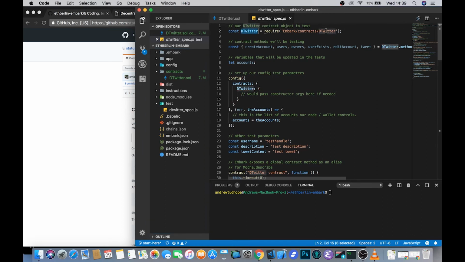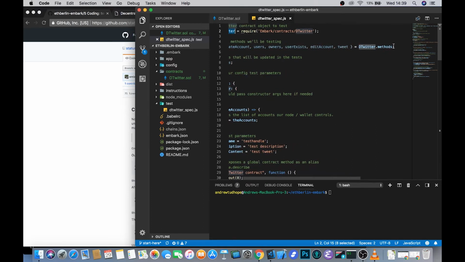This is provided for free by the code generation that happens in the background with Embark when we write smart contracts. It's able just to pull them in with a simple require statement, and then we can specify all of the different methods that we just wrote about: creating an account, editing it, checking that the user exists, those public users and owners mappings, and the tweet itself, by looking at that contract object and checking out its methods.